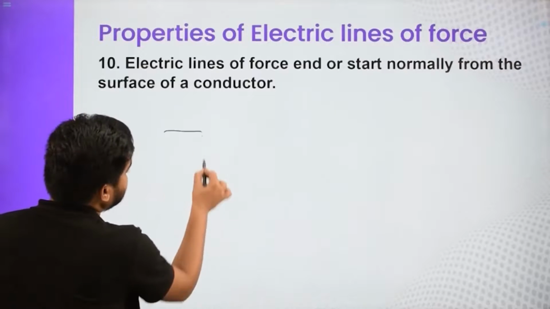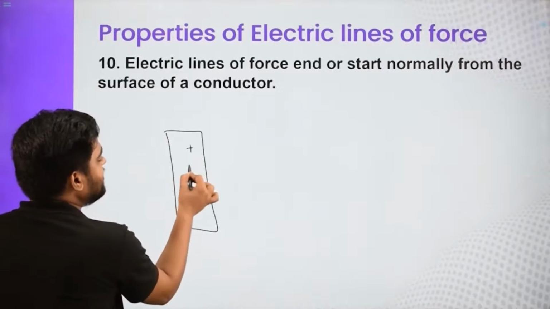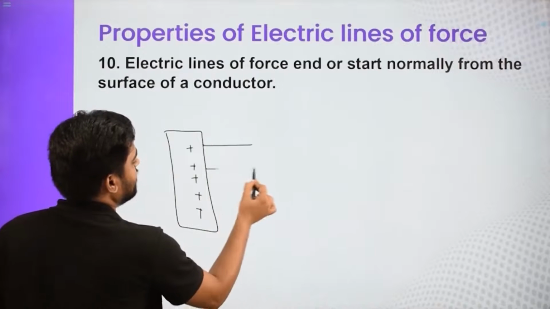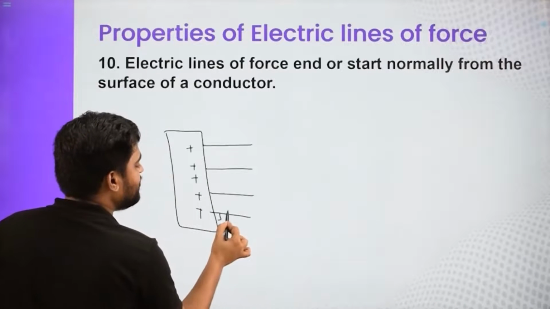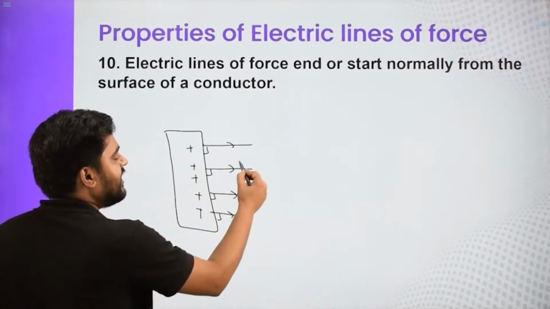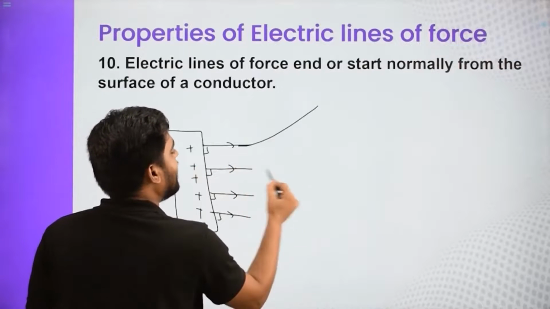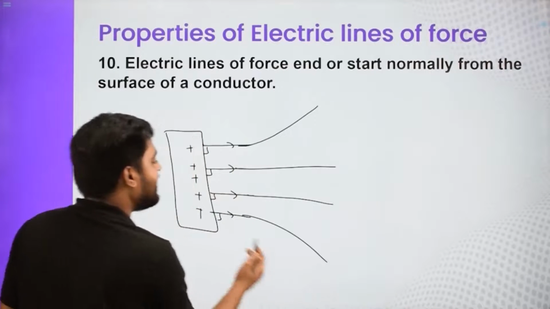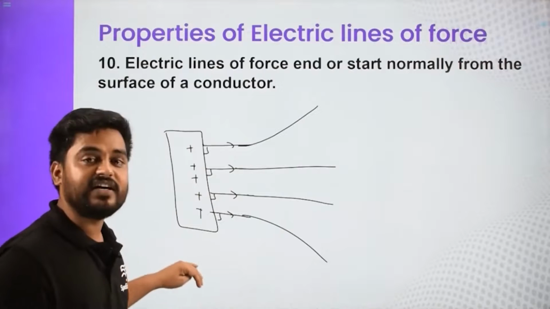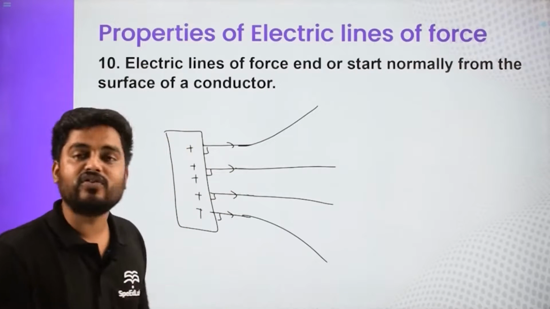Next, electric lines of force end or start normally from the surface of a conductor. So, if we have a conductor surface that is positively charged, then field lines go out, and that has to be perpendicular to the surface. After that they can go in any random direction, but when they start from the positively charged surface of a conductor, they start in a perpendicular manner.